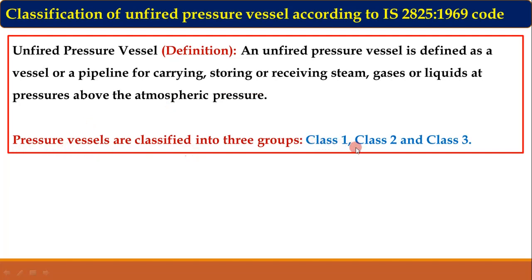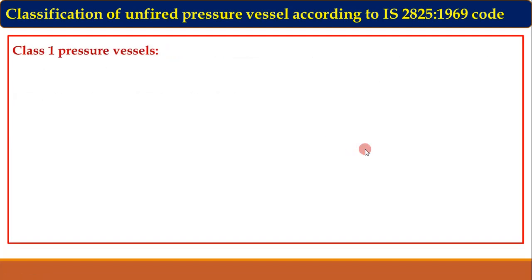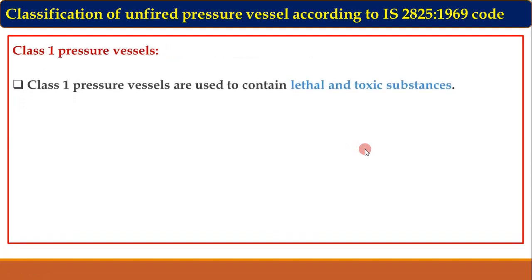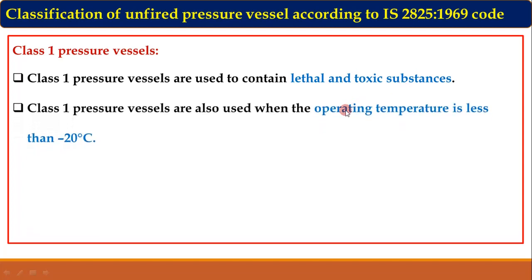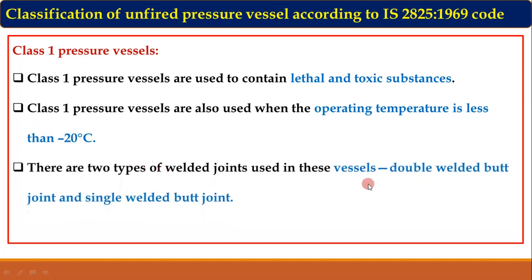It is classified into three types: class 1, class 2 and class 3. So let us look at each type. First is class 1 pressure vessel. Class 1 pressure vessel is used to store lethal and toxic substances which are hazardous for human beings. Also, they are used when the operating temperature is less than minus 20 degrees Celsius. The welded joints used are double butt joint or single butt joint.